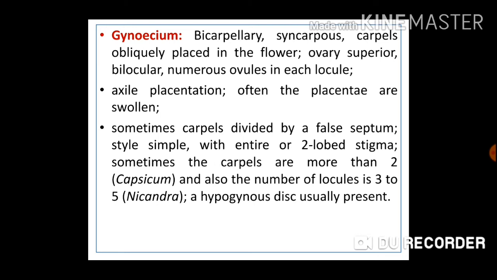Sometimes carpels divided by a false septum. What is meant by septum? Septum means wall, and which is a false one. Style simple with entire or two lobed stigma. Stigma may be entire and smooth, or it may be divided into two lobes. Sometimes the carpels are more than two, for example capsicum or chili. And also the number of locules is 3 to 5 in Nicandra. So you will see in the image a hypogynous disc is usually present.